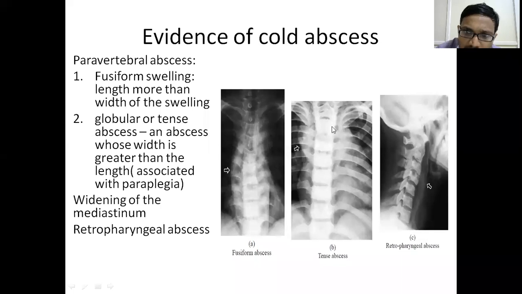This is a tense abscess. This tense abscess will definitely present with paraplegia if you do not intervene, because the fluid is under very much tension, and then it might cause neurological deficits. So a cold abscess can be a fusiform swelling in a radiograph, or it can be a globular swelling or a tense swelling. This is globular and this is fusiform. Length is more, width is less. Width is more, length is less. This is a tense abscess. Or it can present as a prevertebral abscess. A retropharyngeal abscess is seen here. That's what I have seen.